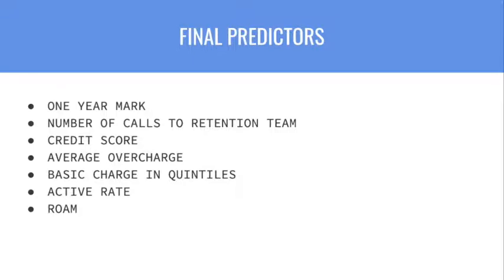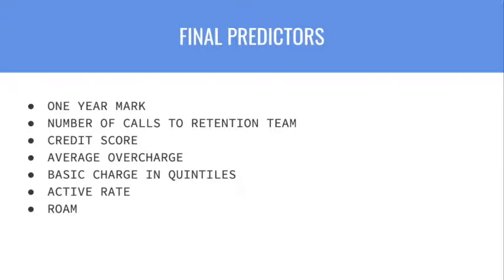Active rate was a variable created by us, which is the ratio between the number of accounts a customer holds and how many of the accounts are actually being used. We believe that if customers are paying for more than one account but users are not active, then they would be more likely to churn. So below 100% on the active rate, customers would be more likely to churn.